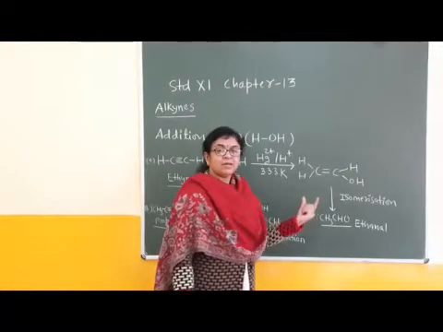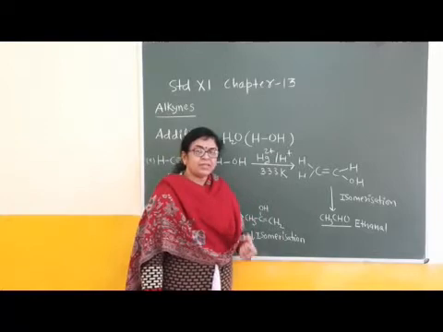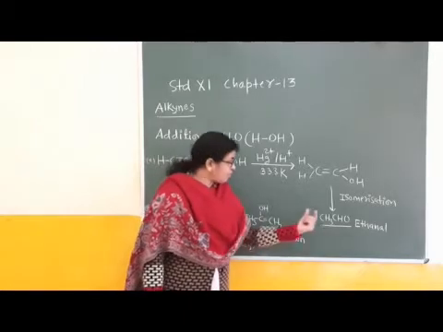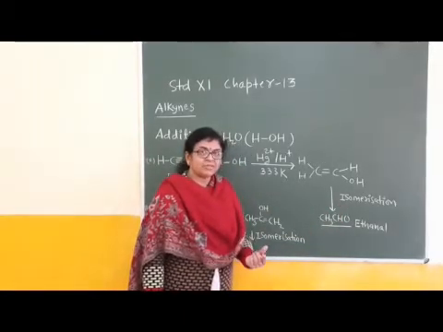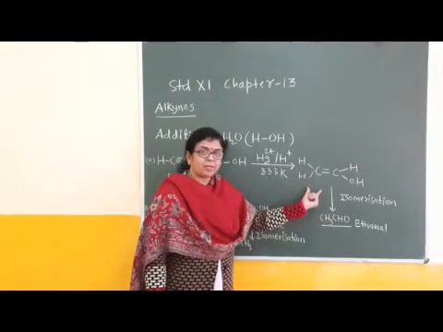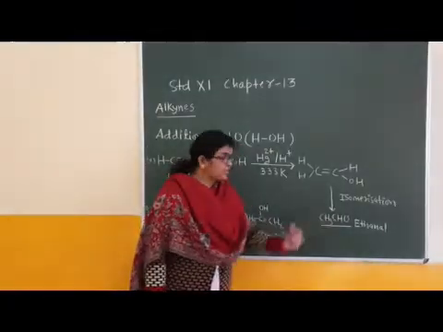Then what happens? Tautomerism. Tautomerism means self-rearrangement. Tautomerism is one type of isomerism. Here, isomerization, rearrangement in the unstable alcohol and formation of a more stable product, which is aldehyde, CH3CHO.